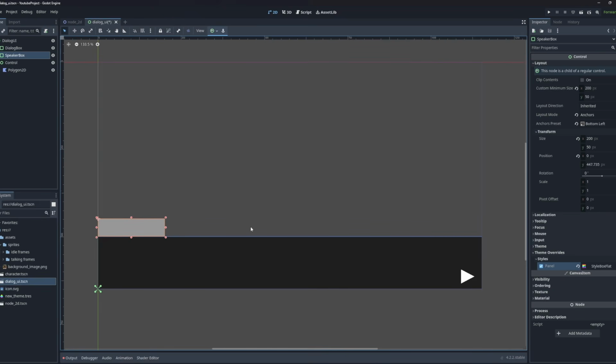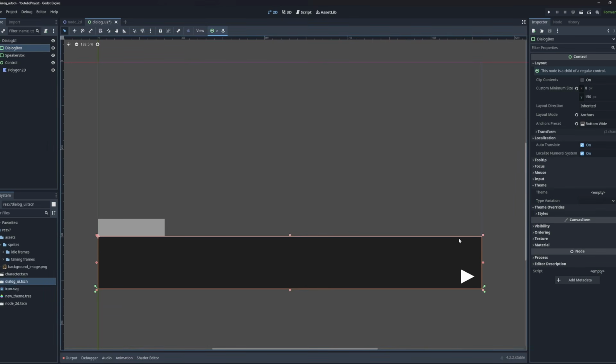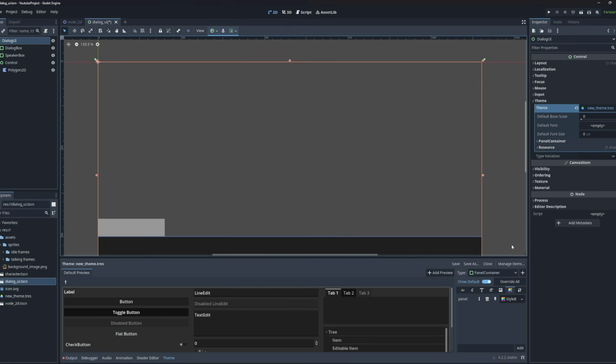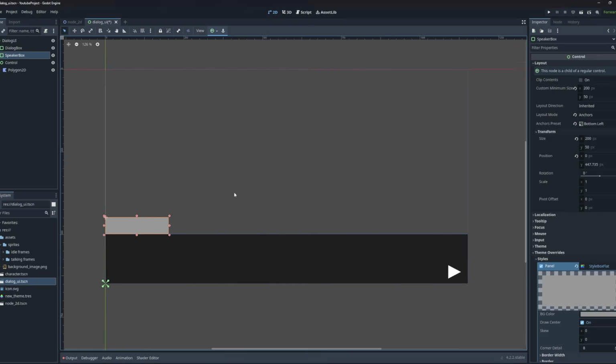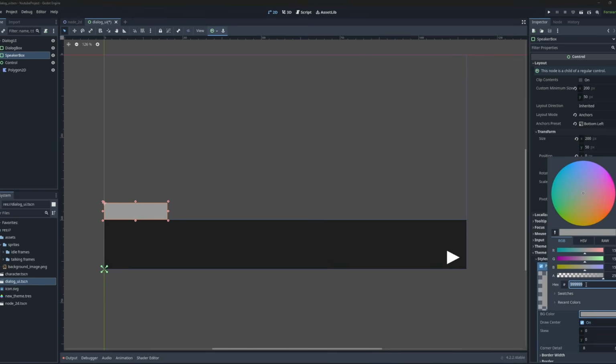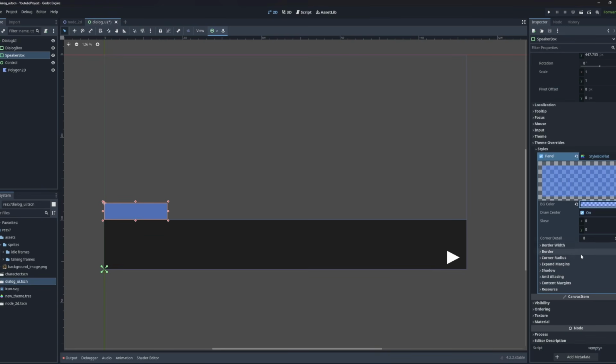So we have a new box that we're going to change to actually the same blue color that we had for this element here. So I'm just going to pull up my theme again, and I'm going to copy paste the hex value of this color. I'm going to put it here for the color of this element, and then I'm actually going to tweak the borders and the corners to approach the shape that we saw.